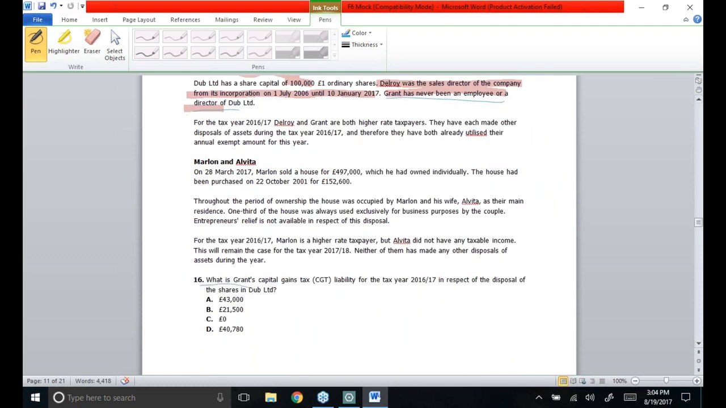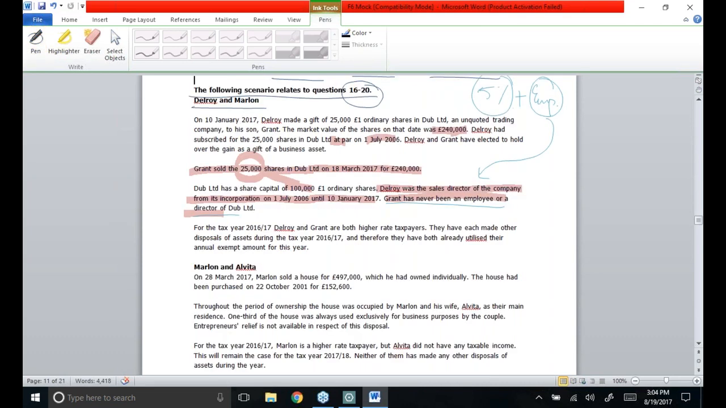What is Grant's CGT liability for the tax year 16-17 in respect of the disposal of the shares in Dub Limited? First of all, the Delroy and Grant relationship has to be considered, because whenever such statements are given in the question in which multiple dates or multiple sequences are given, we are supposed to deal with the situation in a chronological way. That means we have to deal with the situation which happens on the earliest date. So the first scenario was that Delroy had made a gift to his son.